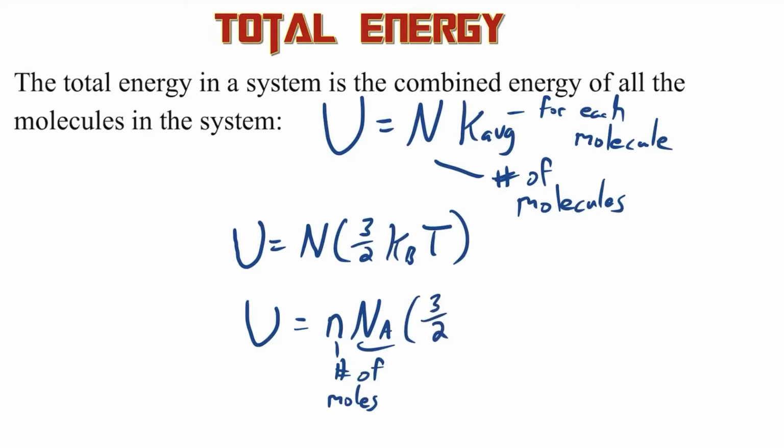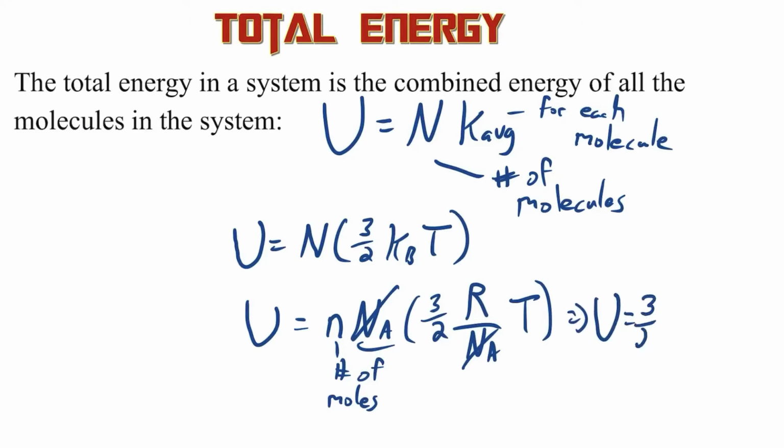So I have 3/2 times the Boltzmann constant. There's another form of the Boltzmann constant: it is the universal gas constant R over Avogadro's number. So Avogadro's number cancels out. And then the other form of this equation is U equals 3/2 nRT. And that's a formula that's good to have. It's on the formula sheet for the total internal energy of a gas.